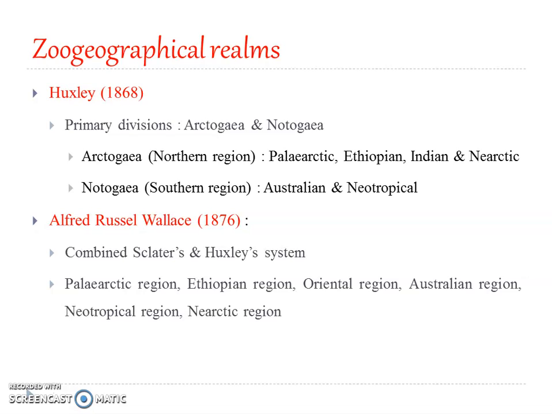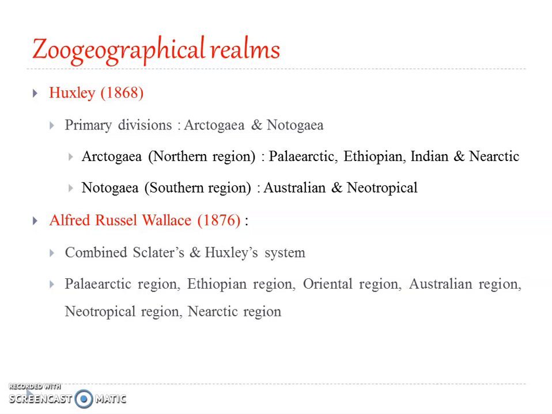So Alfred Russel Wallace, in 1876, in his famous work Geographical Distribution of Animals, modified Sclater's classification by replacing Indian region by Oriental region, and this term Oriental region was proposed by Huxley in 1868. Okay, so these are a few basics on the zoogeographical realm position.